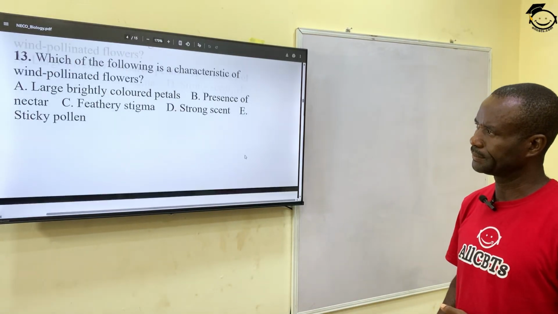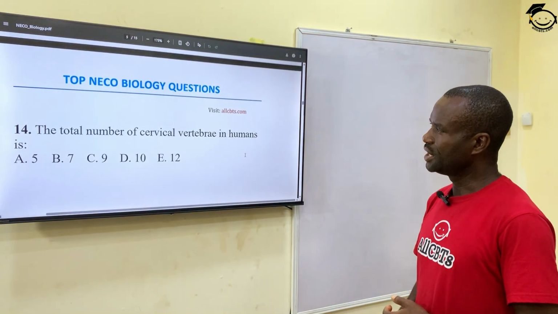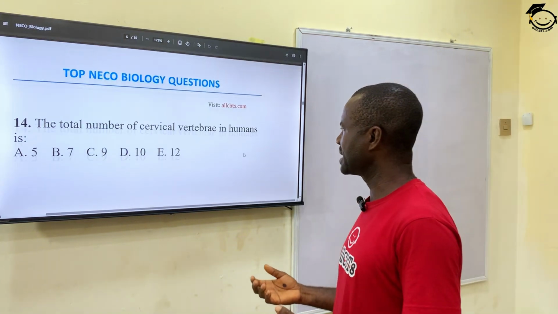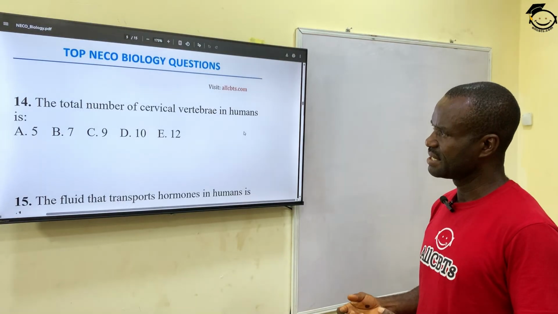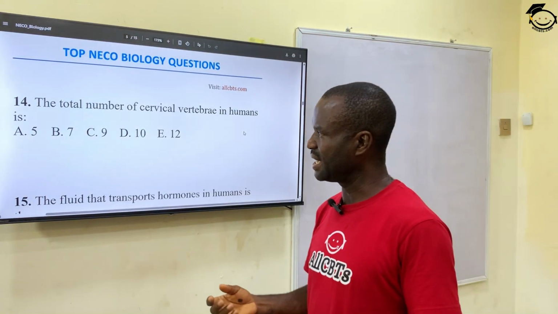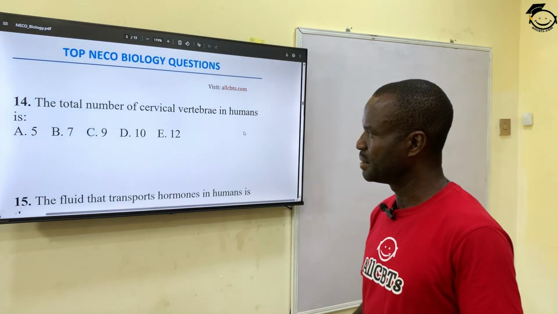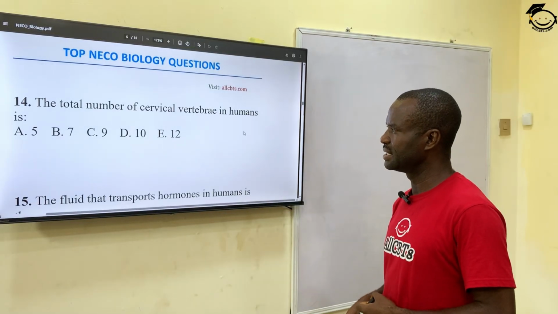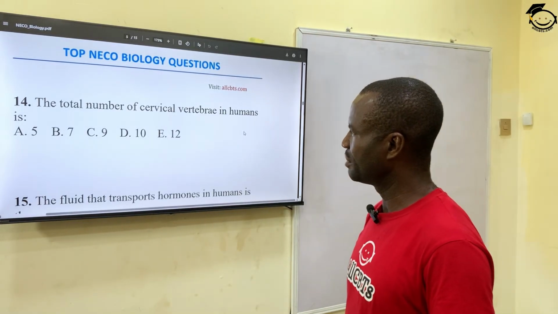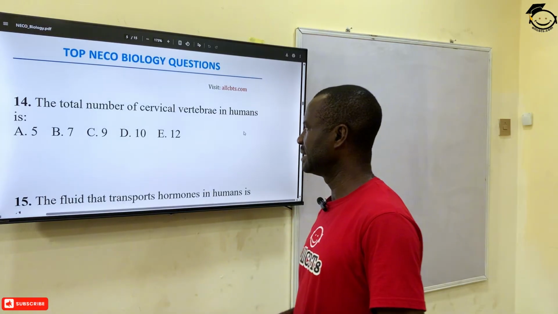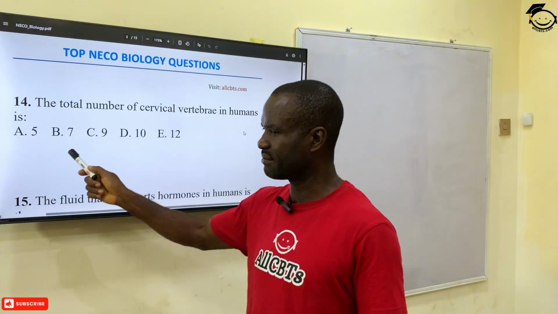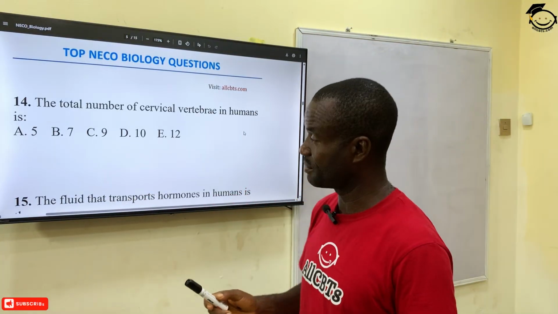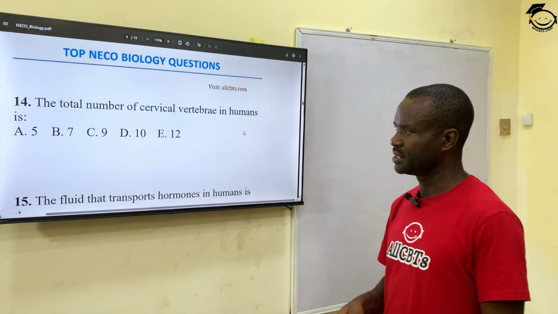Number 14. The total number of cervical vertebrae in the human is, the cervical vertebrae has A. 5 in number, B. 7 in number, C. 9 in number, D. 10, and E. 12. Cervical vertebrae has 7 in number. There are 7 cervical vertebrae in human beings.